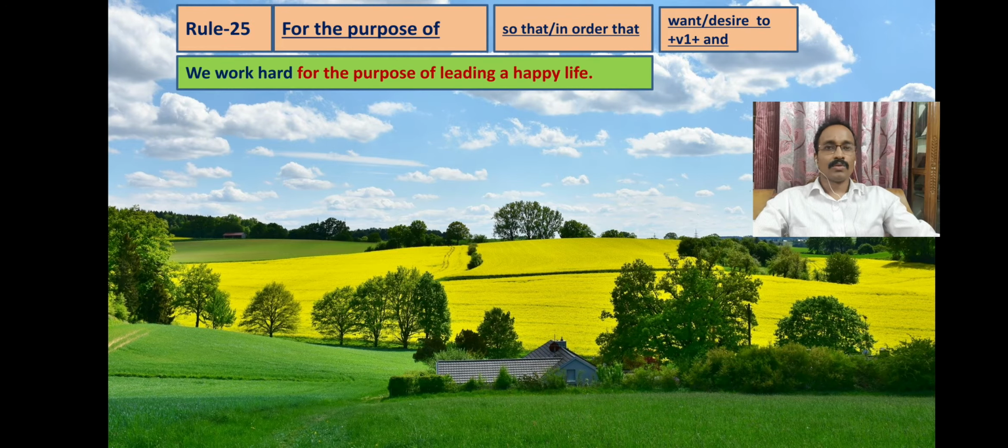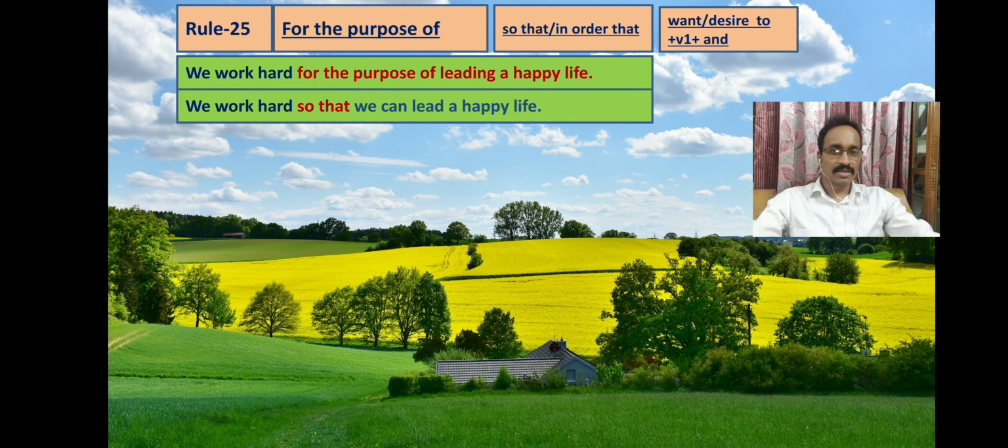You see, we work hard for the purpose of leading a happy life. For the purpose of leading a happy life, this is a phrase, and we will turn it into a clause using so that to make it a complex sentence. If we use to plus verb 1, that also means the same. You see, we work hard to lead a happy life. This sentence also has the same meaning as the sentence given in the string.